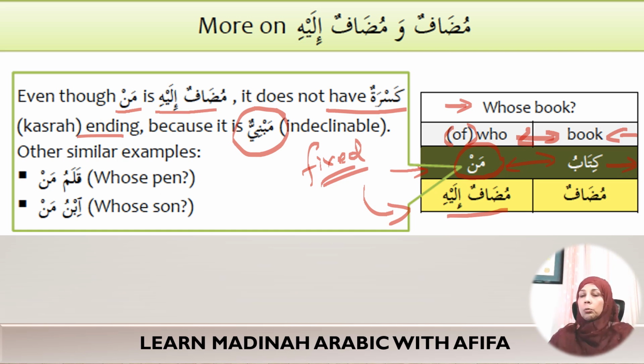Similar examples like this one, if I say qalamu man, whose pen? If you think of it, it is pen of who? So you will see the idafa construction, the possessive kind of relationship here. Qalamu man. So qalamu is the mudaf and man is the mudaf ilayhi. So it is whose pen? Or you can say ibnu man. You're asking a question, whose son? Another way to look at it is son of who? And that gives you the clue that this is also an idafa type of phrase.